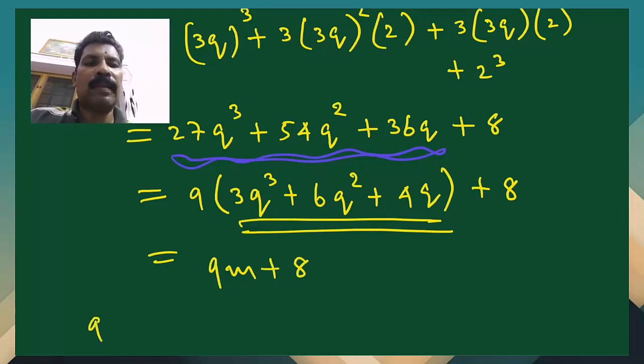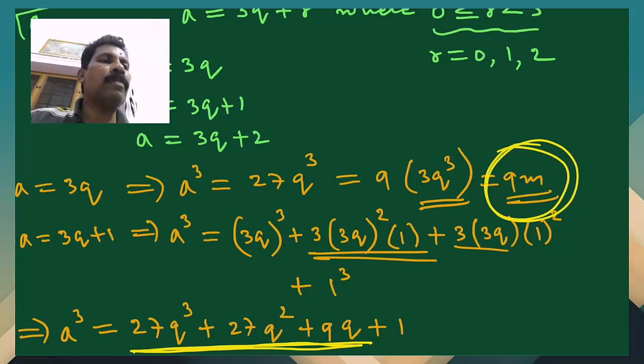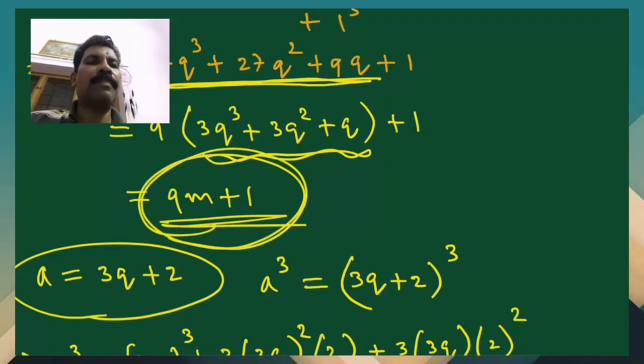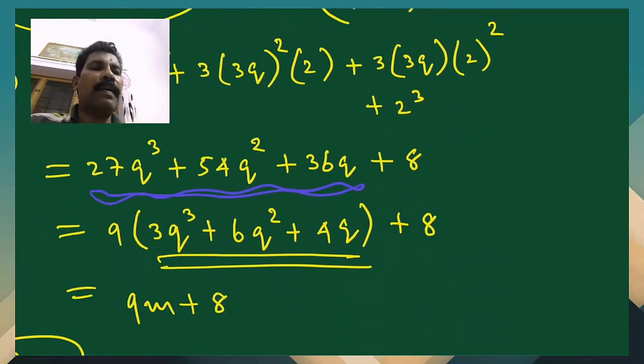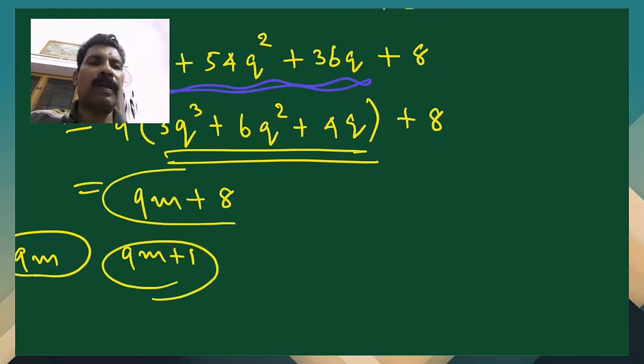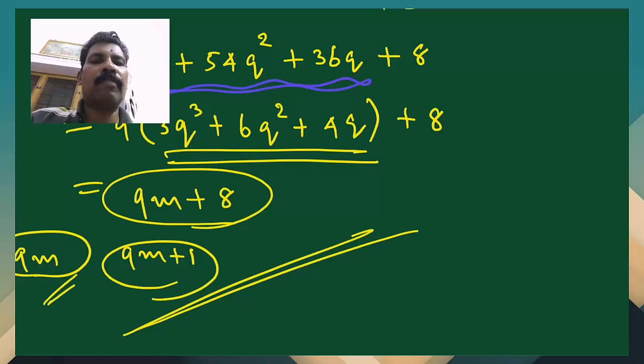So we could prove that either the cube will be of 9m form, which we have seen in the first case, or we got in the second case 9m plus 1 form, or we have the third form, 9m plus 8. So the result is proved. Either the cube will be of 9m form, or 9m plus 1 form, or 9m plus 8 form.